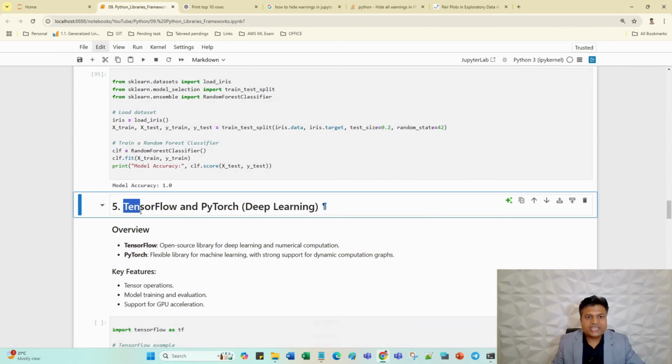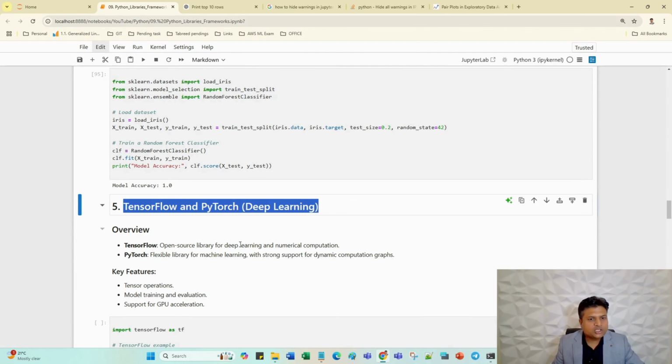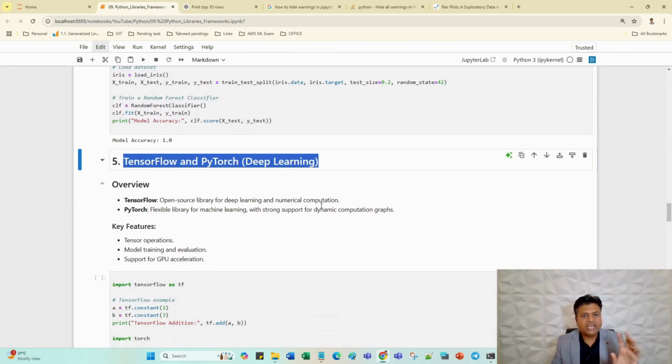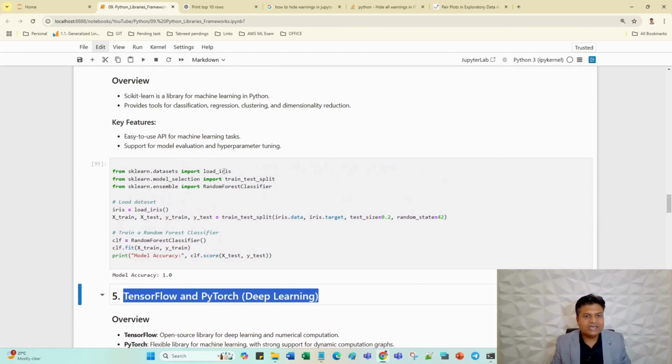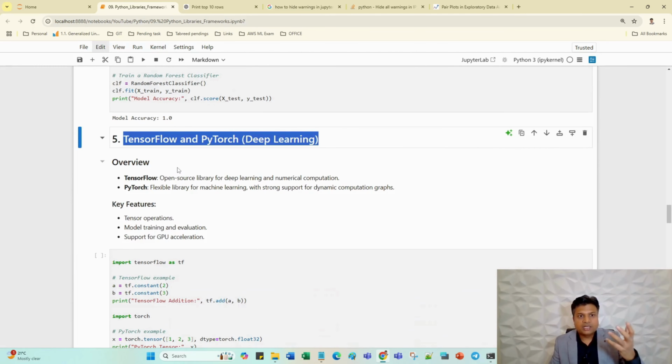Okay, let's move to the TensorFlow and PyTorch part. TensorFlow is an open source library for deep learning and numerical computation. I have explained Scikit-Learn, and now the difference between Scikit-Learn, TensorFlow and PyTorch. When we go to complex calculations, sometimes Scikit-Learn is unable to handle those things or takes a lot of time. In this case, we use TensorFlow and PyTorch.